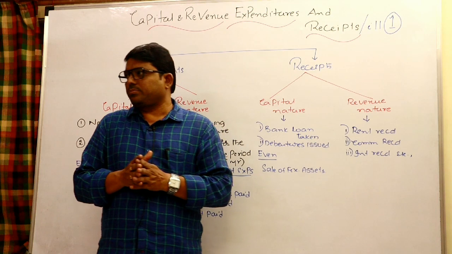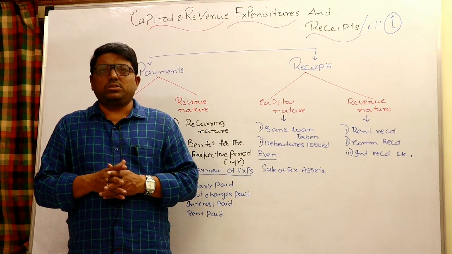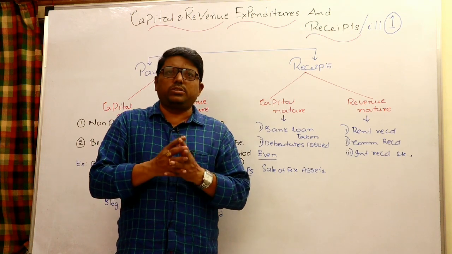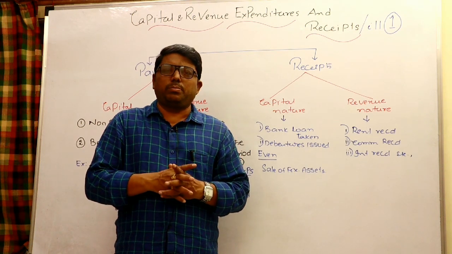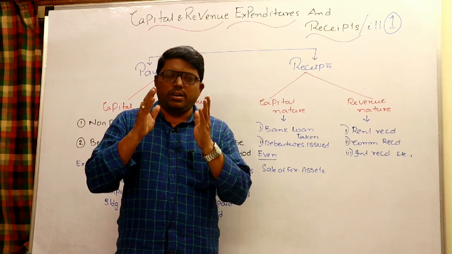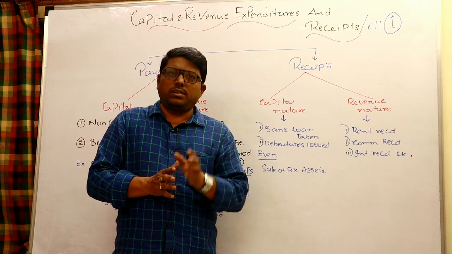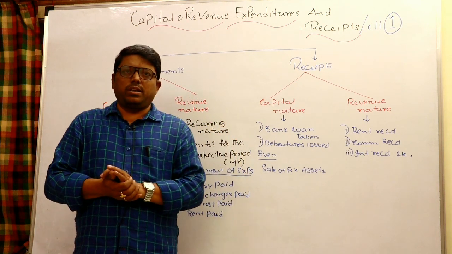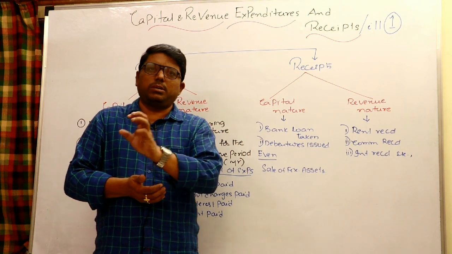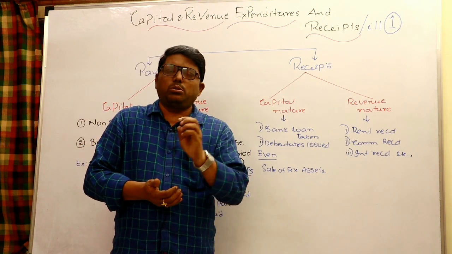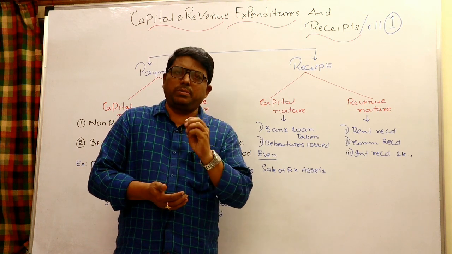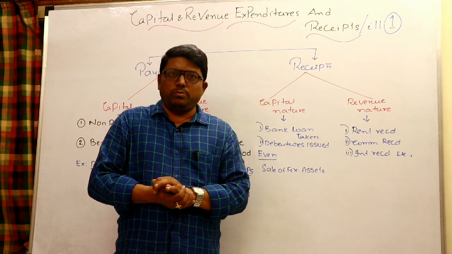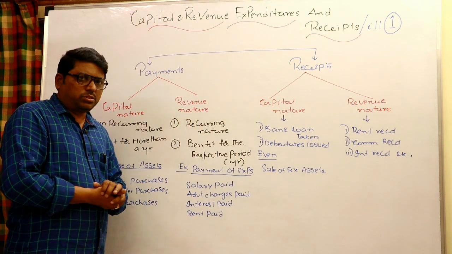As I said, you have to learn this topic earlier than final accounts, and after completing this topic, if you go to the final accounts, they will be very simple. All revenue receipts and payments will go to the trading P&L to determine the profit or loss for the given period of time. All capital nature items will go to the balance sheet. That's all. So let us come to know what the revenue payments and capital payments are, and what the revenue receipts and capital receipts are. Very important, and we can discuss this topic completely today.